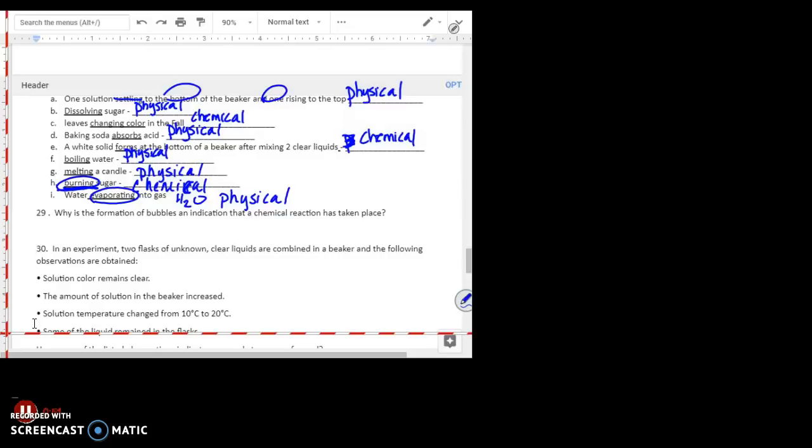Number 25. Why is the formation of bubbles an indication a chemical reaction has taken place? Because bubbles are made up of gas. And gas is one of the signs of a chemical reaction. That's the city girls. That's the girls in our mnemonic device that we taught you.